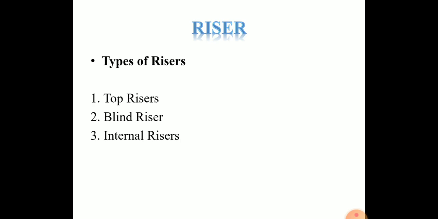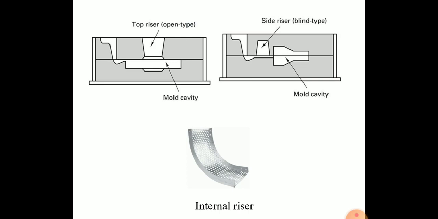There are three types of riser. First one is top riser, blind riser, and internal riser. So in a figure, first one is the top riser. They are open to atmosphere. They tend to be the most conventional and convenient to make.